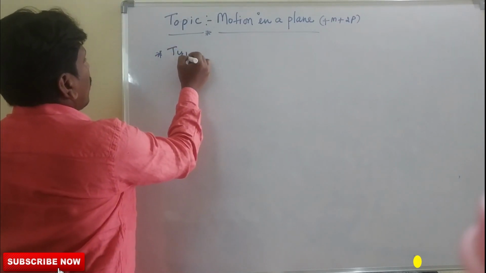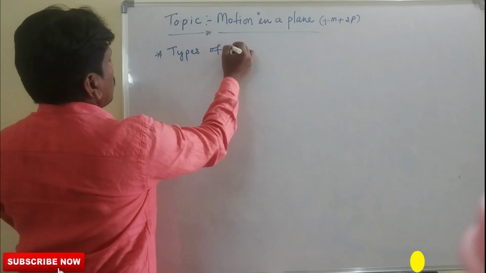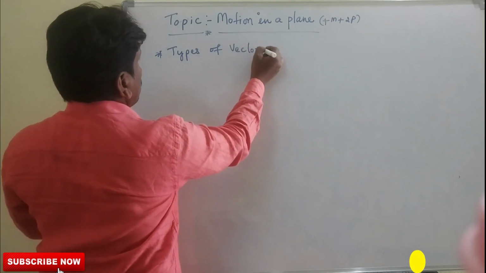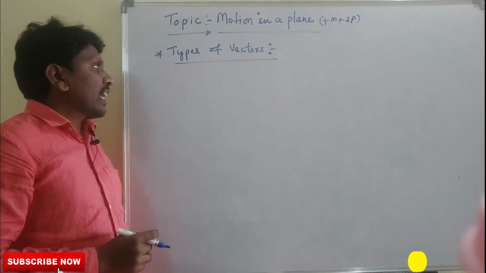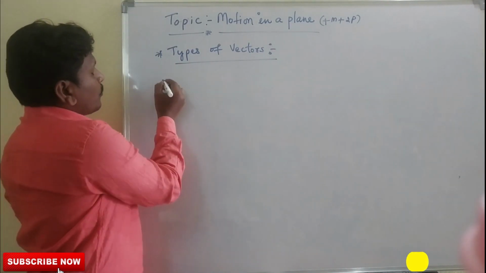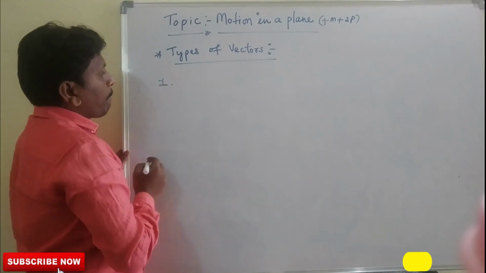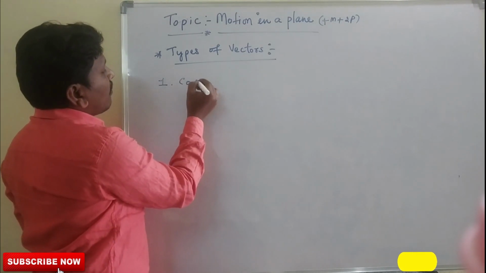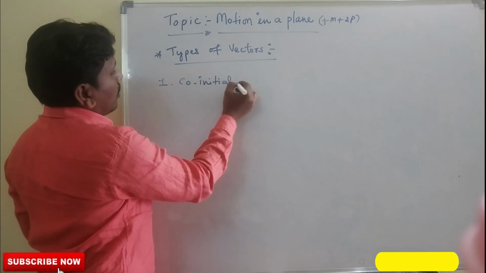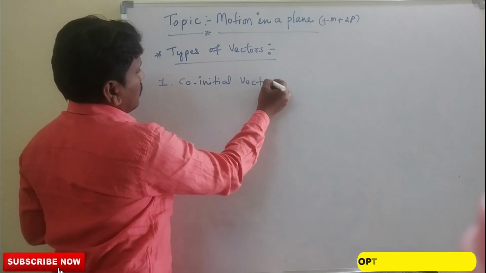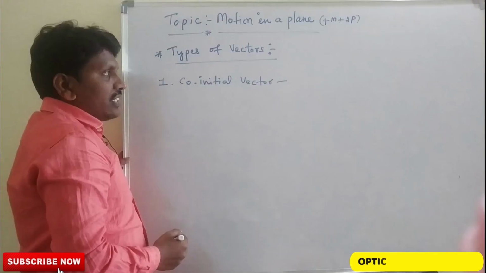Types of vectors. First type, let's see. Co-initial vectors. What is co-initial vectors?